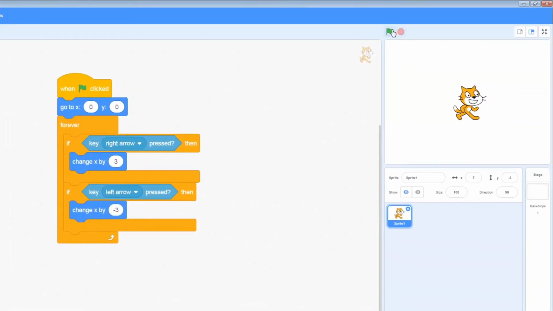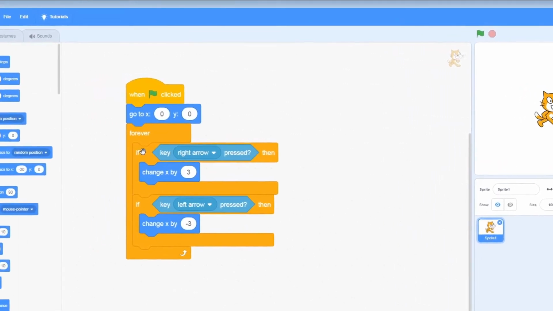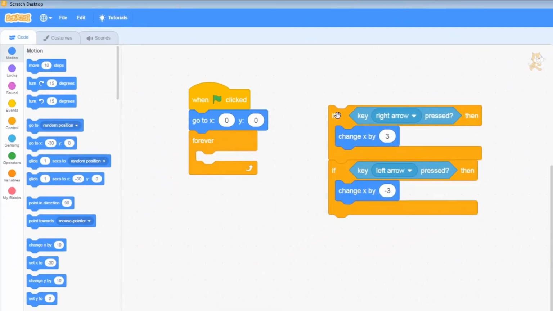So now when I click the start button, our cat will move to the center. And now whenever I press spacebar, nothing happens because we don't have anything that says key spacebar. We have right and left. So I press right, he moves right. Press left, and he moves left. And this one's actually going to run until we click the stop because we have a forever loop. So I'm going to click the stop button. I'm going to pull these back out again just so I can see what I'm working with.